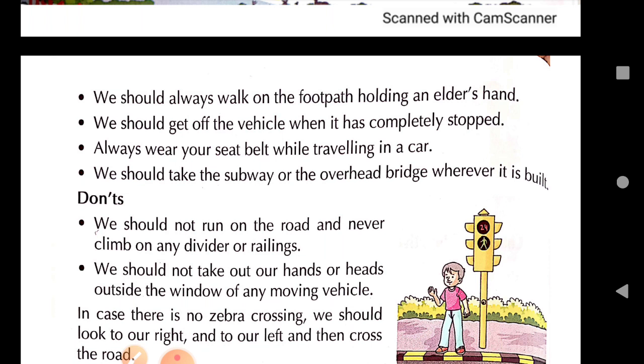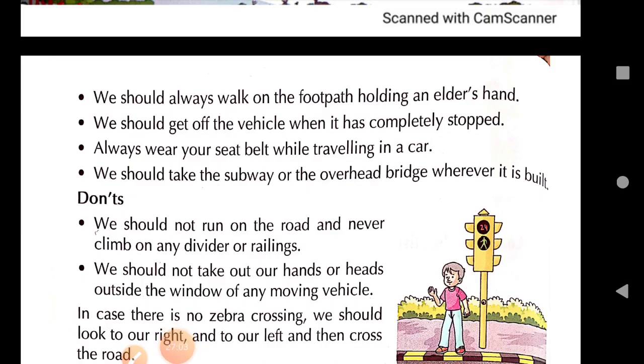So if you see that some vehicle is coming, always wait for the vehicle to cross and then only you cross the road. As I told you, you must stop, you must look your right, you must look your left and ensure that no vehicle is there in sight, no vehicle is approaching. If you see that any vehicle is approaching from any side, you stop, wait for the vehicle to pass and then only you cross the road. And as I told you, try to see whether the vehicle is very far. Try to listen to the sound and check, see whether the vehicle is very far or somewhere it is near. Okay.